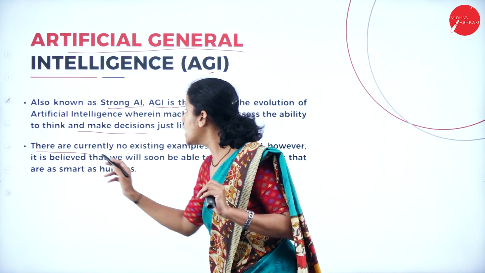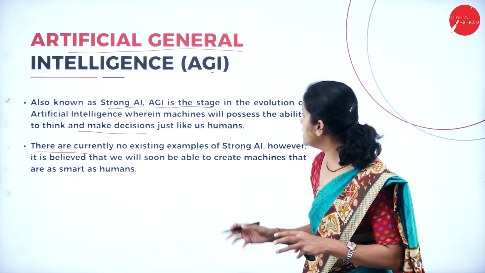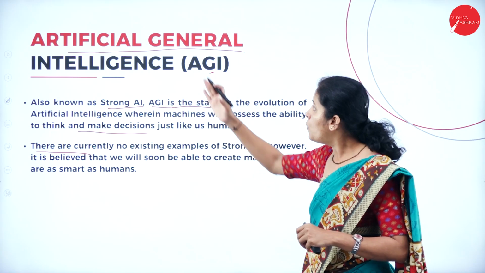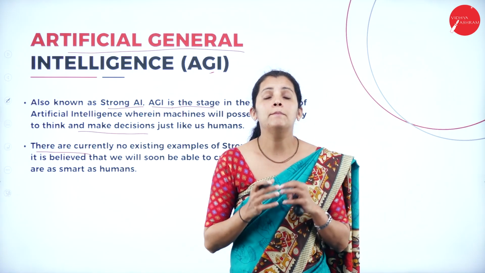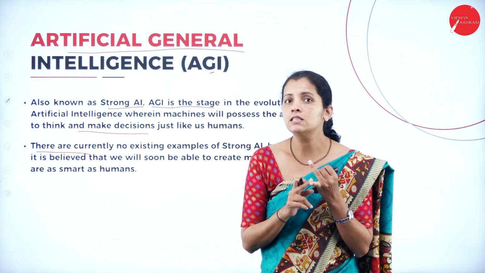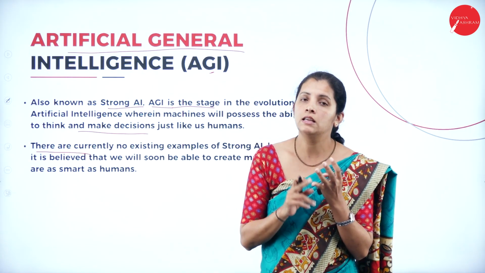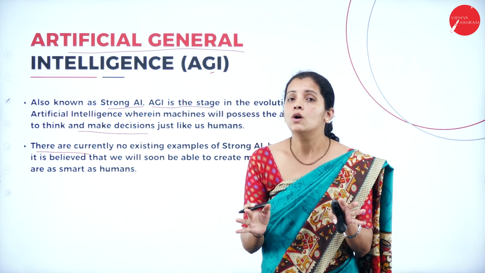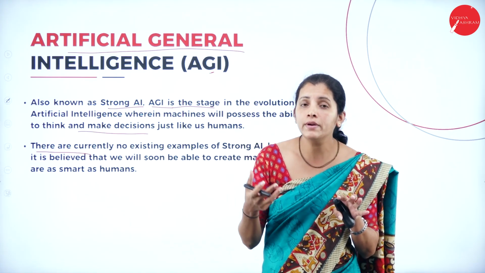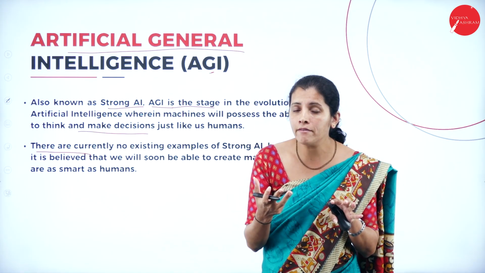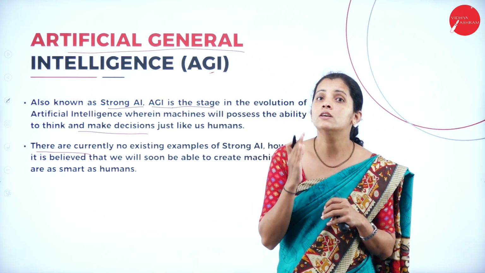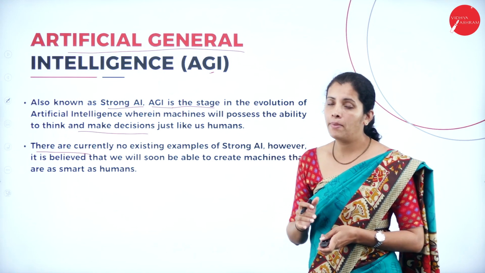So there are currently no existing examples of strong AI. Now, what is strong AI? The machine must have self-decision-making power as well as self-thinking power like a human being. And whatever AI machine or device or software or robots we have, they don't have any self-thinking power or self-decision-making power.